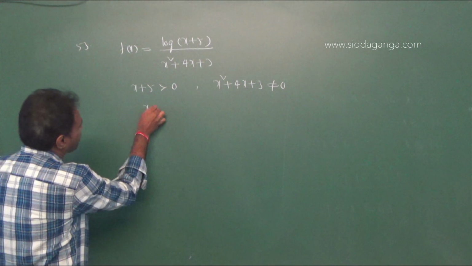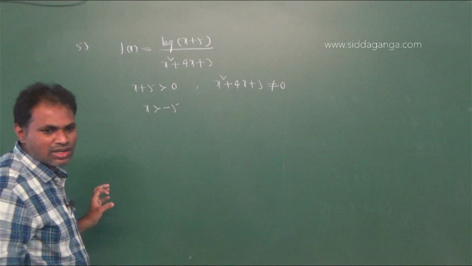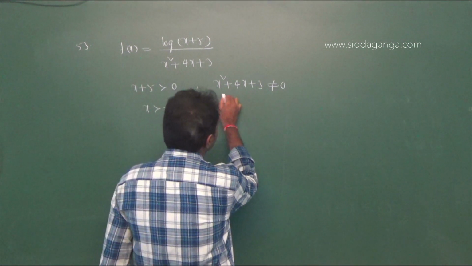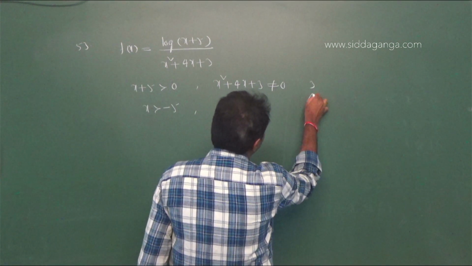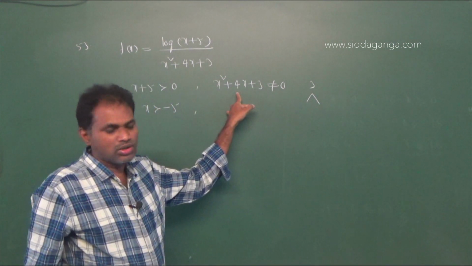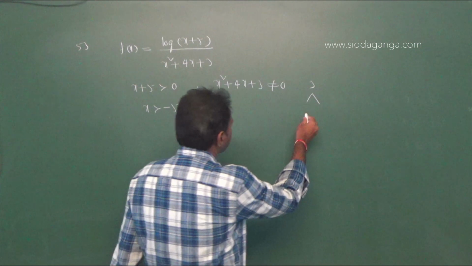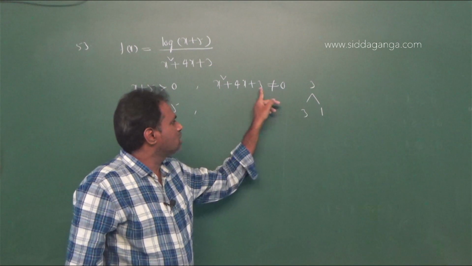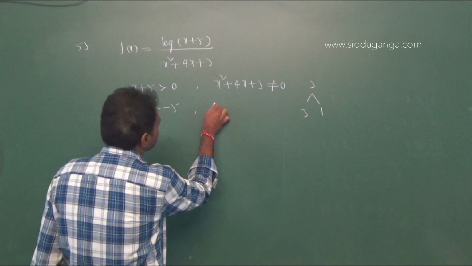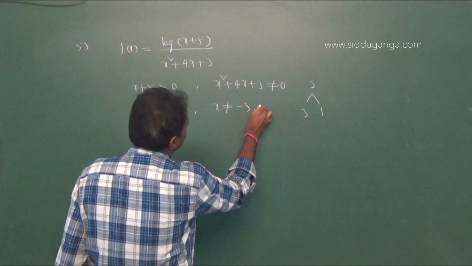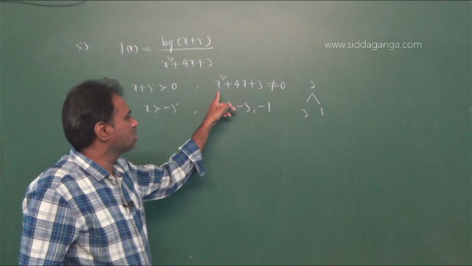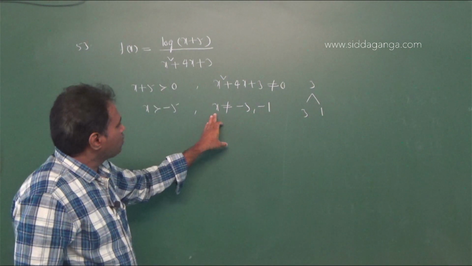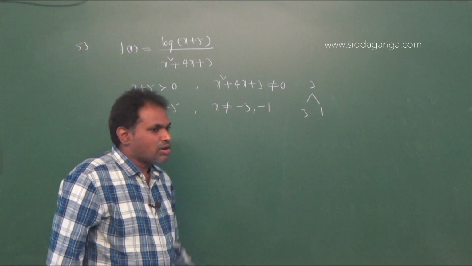Therefore x is greater than minus 5, and x square plus 4x plus 3 is not equal to 0. Now it is a quadratic equation. Roots of this quadratic equation: product is 3 and sum is 4, that is 3 into 1, 3 and 3 plus 1 is 4. Therefore, the roots are minus 3 and minus 1, so x is not equal to minus 3 comma minus 1.